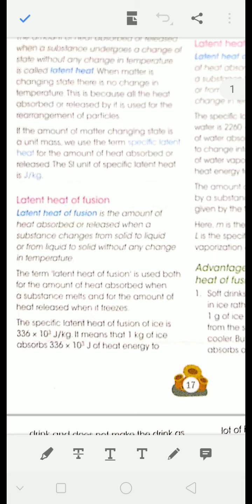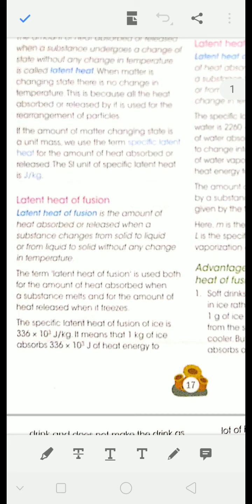So that is why both things, the amount is same. So that is why it is written here, it can be either the amount of heat absorbed or released when a substance changes from solid to liquid or liquid to solid at the melting point or freezing point without any change in temperature. For example, the specific latent heat of fusion of ice is 336 into 10 cube, means 336,000 joule per kg.